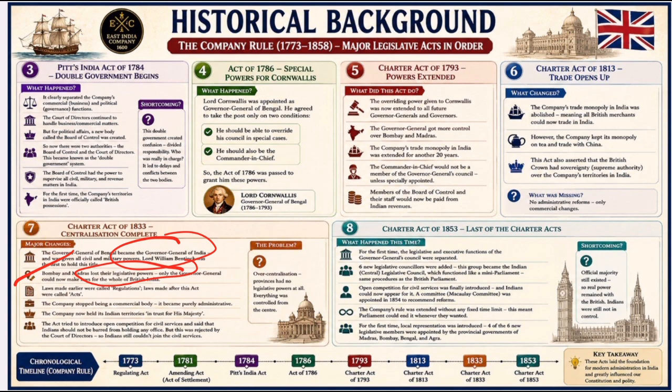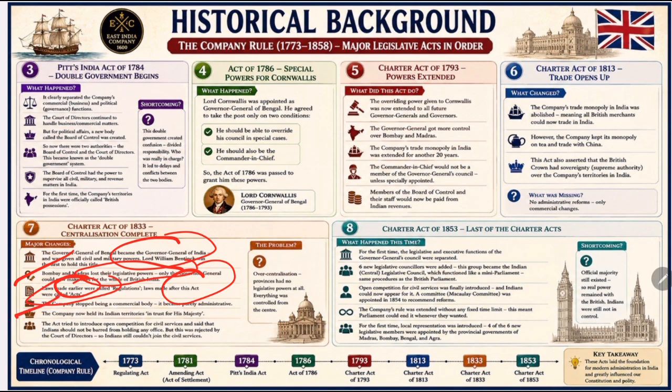Now, Bombay and Madras lost legislative power, and regulations became acts. Before this, the laws that were being passed were called regulations, and after 1833 laws were officially called acts. This may seem minor, but it reflected a more formal legislative system.